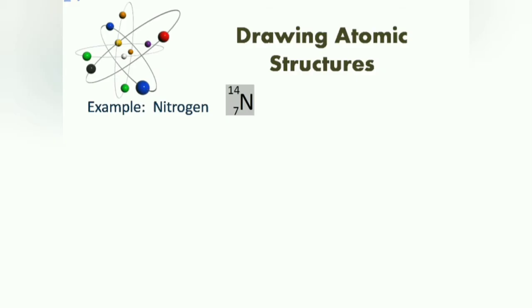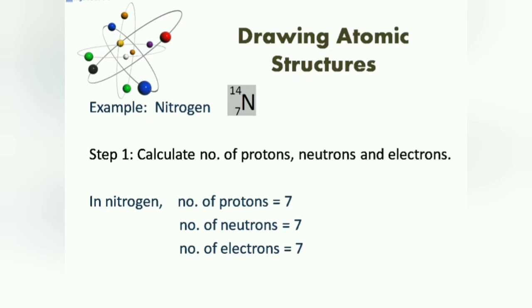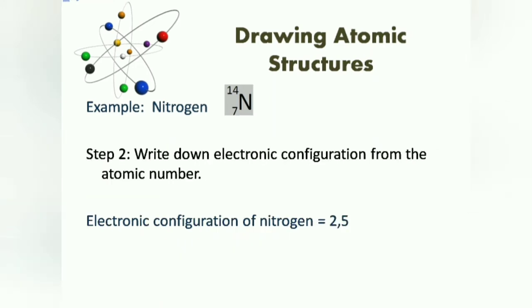Keeping all this in view, you can easily draw atomic structures of various elements. Let's know about some steps that you can follow to draw the atomic structures. Take the example of nitrogen. Firstly, we should know the number of protons, neutrons and electrons in an atom of the element. In nitrogen, there are 7 protons, 7 neutrons and 7 electrons. Then we have to write down the electronic configuration of the element. Nitrogen has 2 electrons in the K shell and 5 electrons in the L shell. So its electronic configuration is 2, 5.